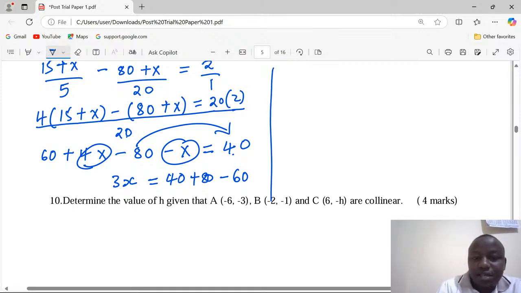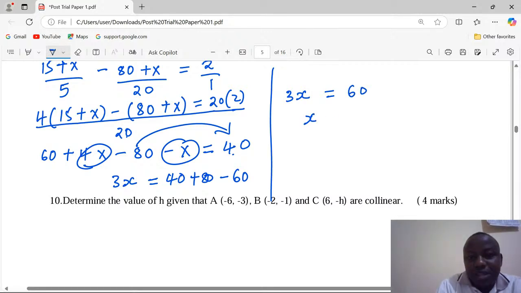This will give us 3x equals 120 minus 60, giving us 60. When you divide through by 3 to remain with x, then we're going to have 60 divided by 3, giving us 20.